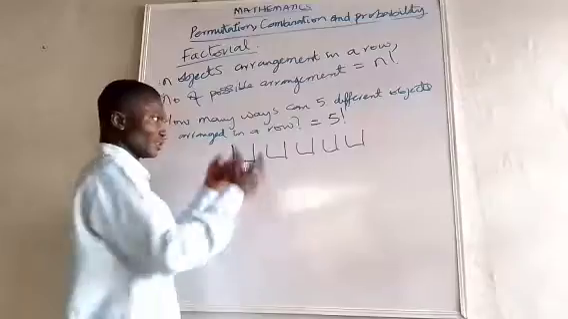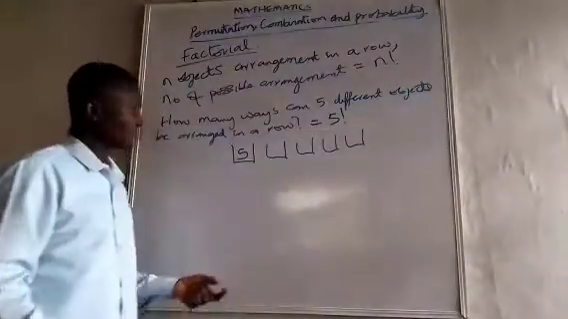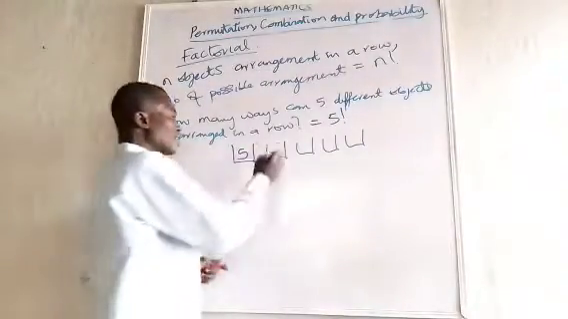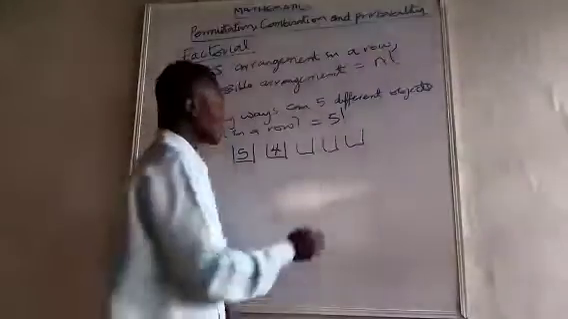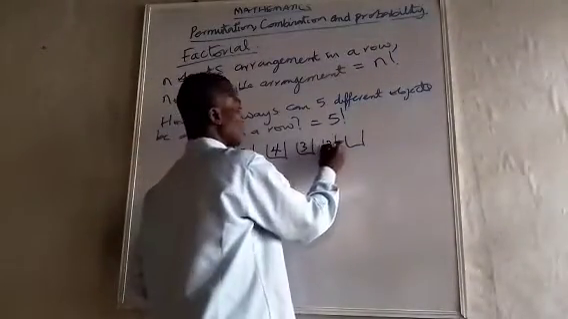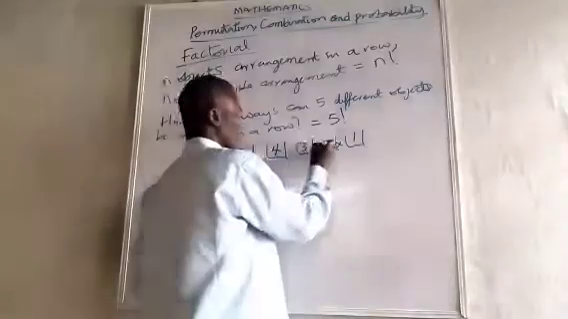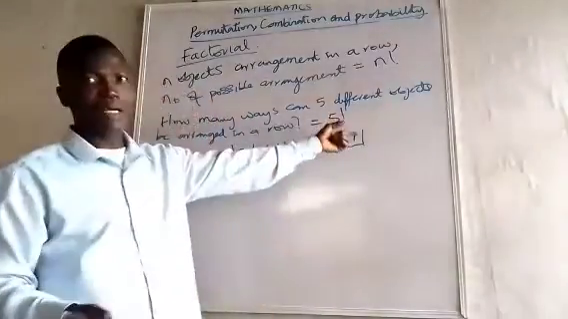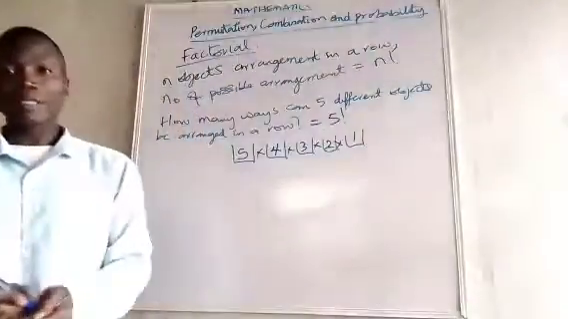So for the first box, you have 5 objects to pick from. For the second object, since you have picked 1, you have 4 objects to pick from. For the third, you have 3. For the fourth, you have 2. So for the last one, you have 1. And you see, it is 5 factorial. Very simple and straightforward.